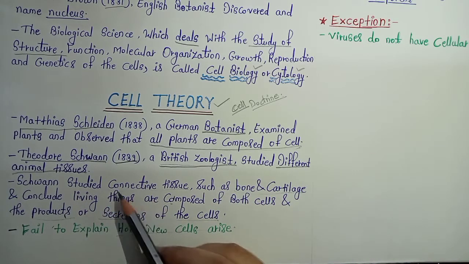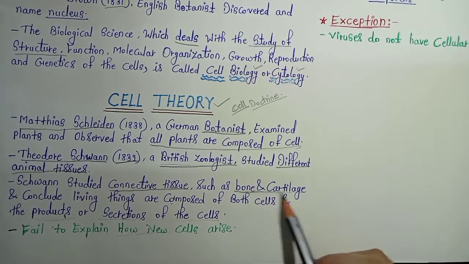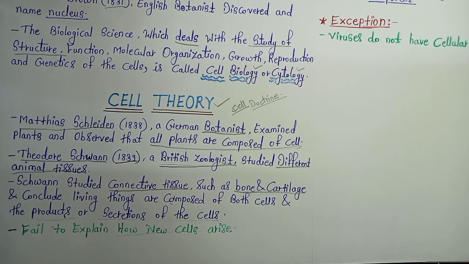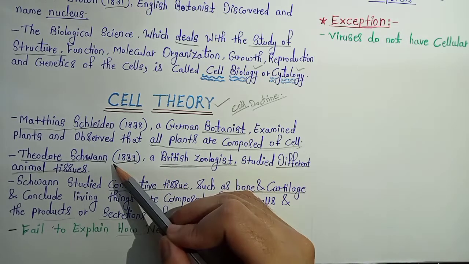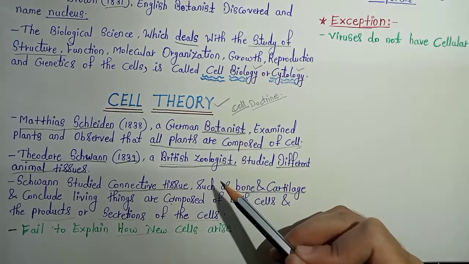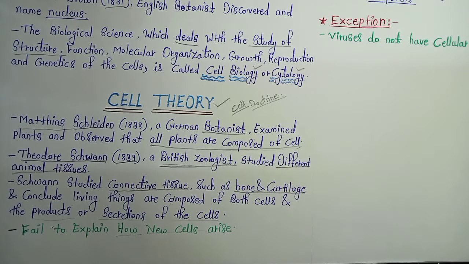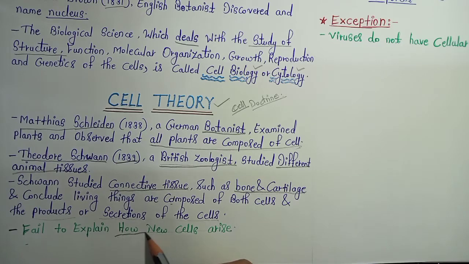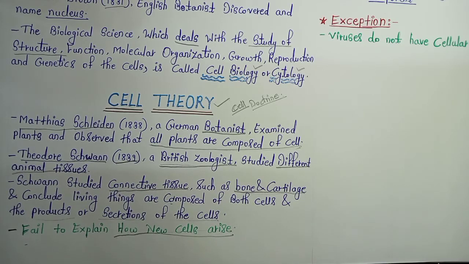Schwann studied connective tissues such as bone and cartilage, and concluded that living things are composed of both cells and the products or secretions of the cells. The products or secretions of the cells are things like enzymes. In that way, Schleiden and Schwann concluded that both plants and animals are made up of cells. But the failure of their discovery was that they could not explain how new cells arise.